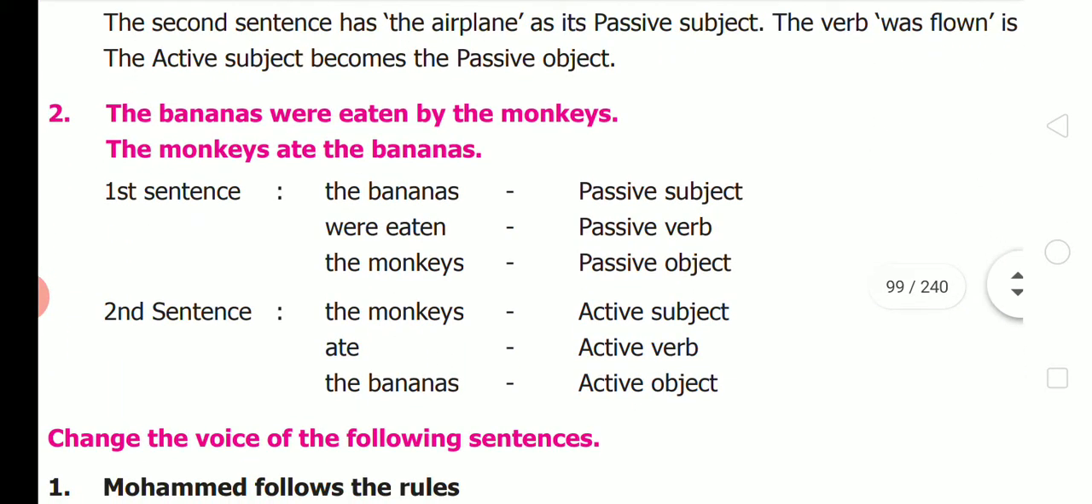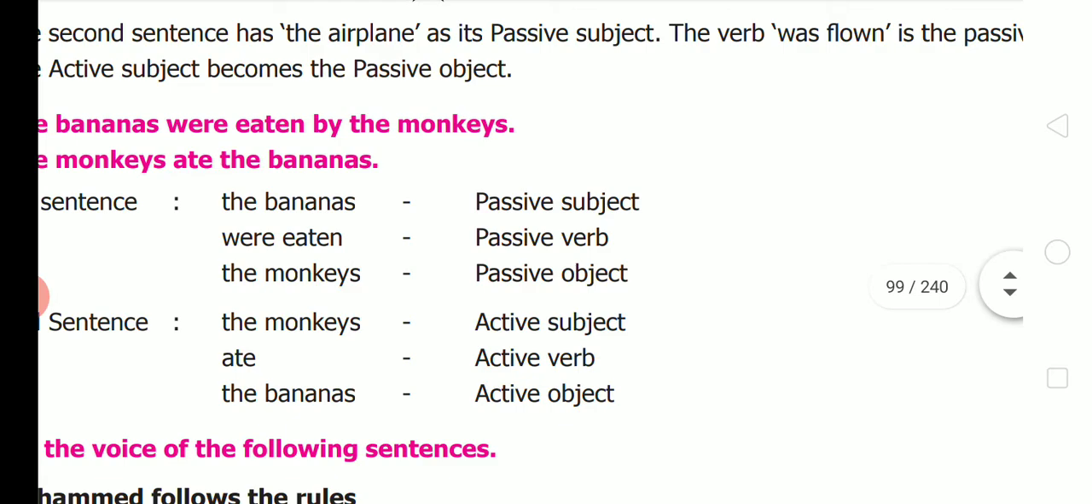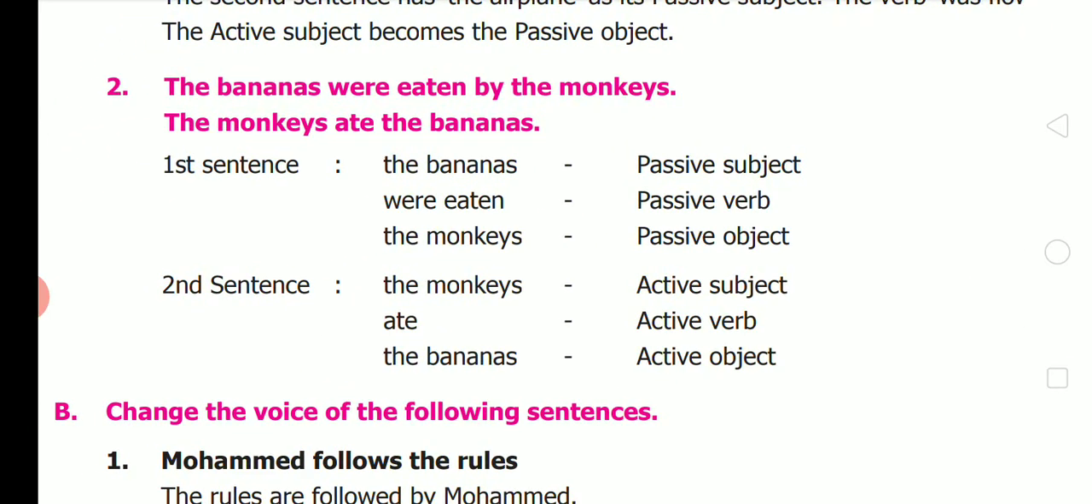Moving on to the second sentence. The second sentence has the airplane as its passive subject. The verb was flown is the passive verb. Always verb 3. The active subject becomes the passive object. Second sentence, you see, the bananas were eaten by the monkeys. The monkeys ate the bananas. First sentence, you see, the bananas, passive subject, were eaten. It is passive verb because it is passive voice. The monkeys, passive object. Second sentence, you see, this is an active voice. The monkeys, active subject, ate, active verb, the bananas, active object.